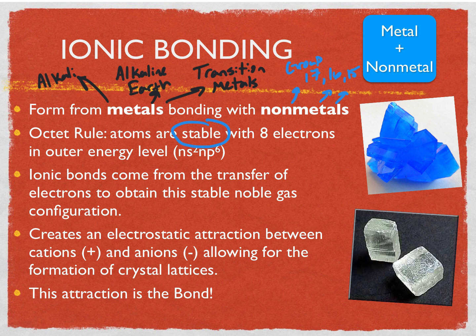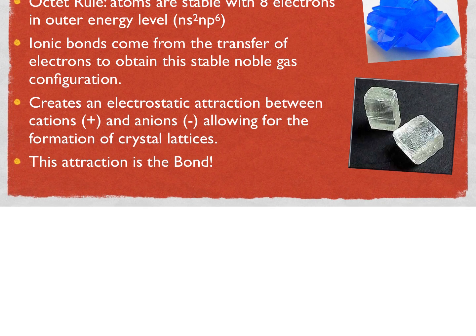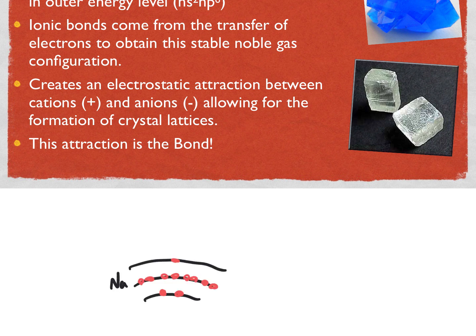Now, where does it get those electrons from? Well, it must get them from something that is more stable when it gets rid of its electrons. And those elements would be metals. Let's take, for example, a few drawings down here.